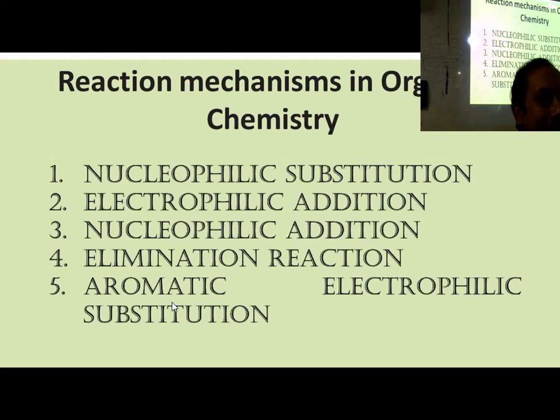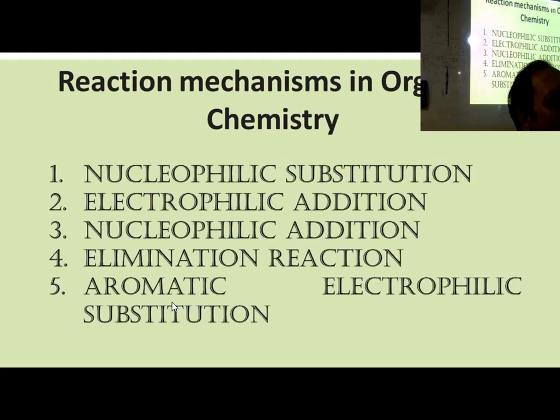What is a nucleophile? Nucleophile means nucleus loving. Phile means to seek, a Latin word. Phile means to seek, S-E-E-K, not S-I-C-K. So to seek nucleus. So what is that?